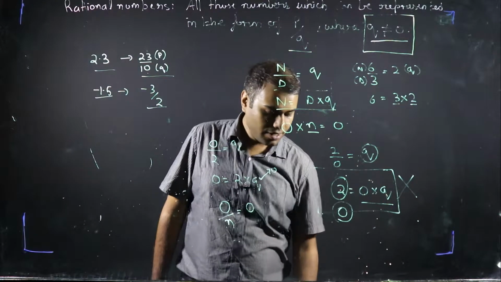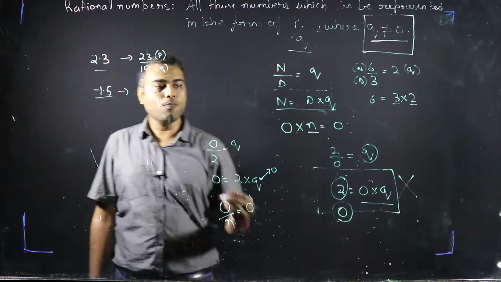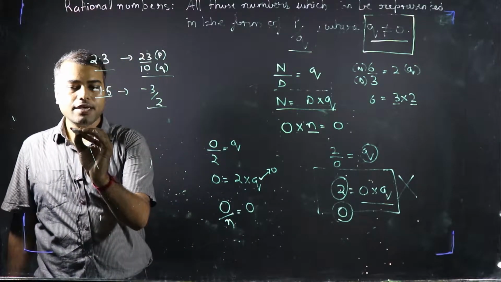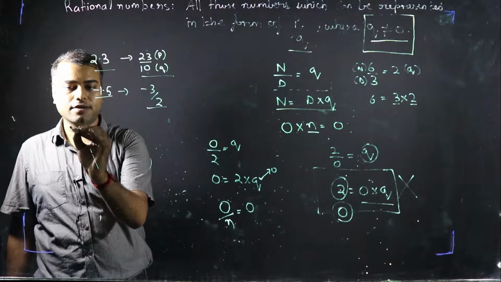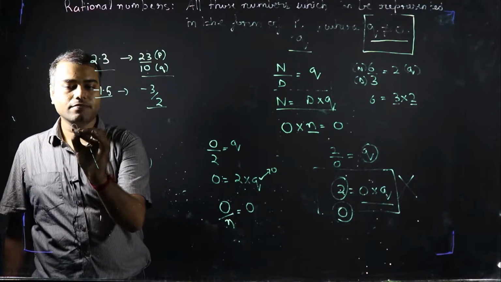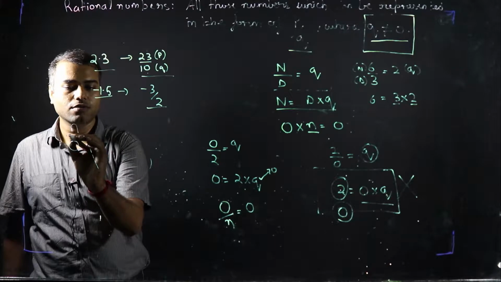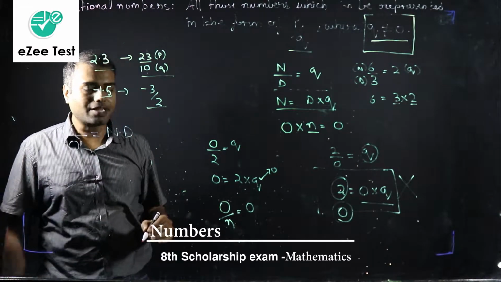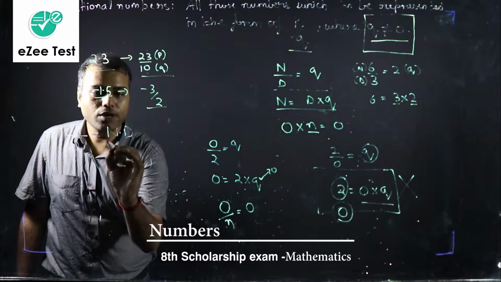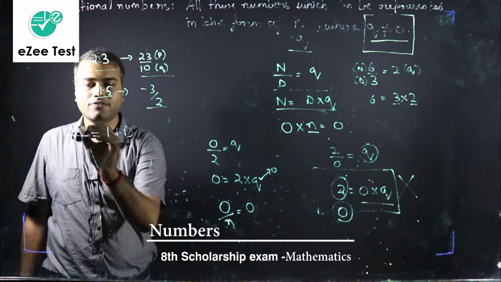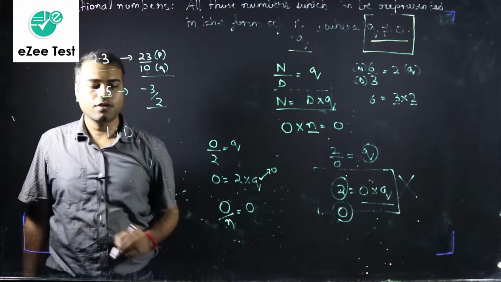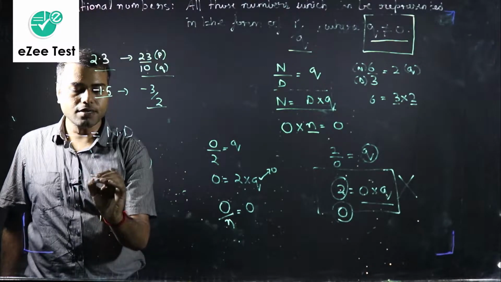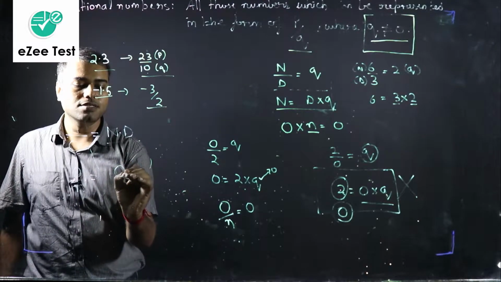So basically, and I hope all of you will note down this in your copy as well, if we have 0 in our denominator, that means any number n divided by 0, the answer is not defined. There is no way in mathematics that we can tell what is going to be the answer if we divide any number by 0. But if 0 is in the numerator, the answer is always going to be 0.